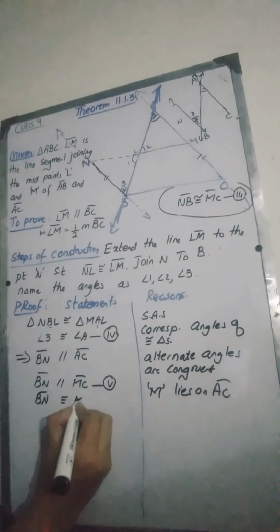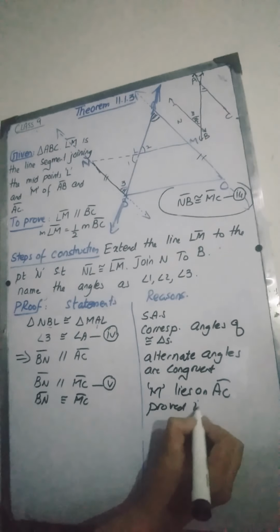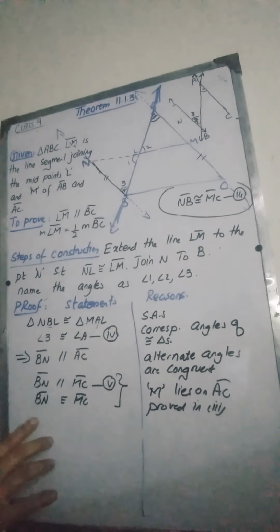BN is congruent to MC. This we had proved in equation 3.